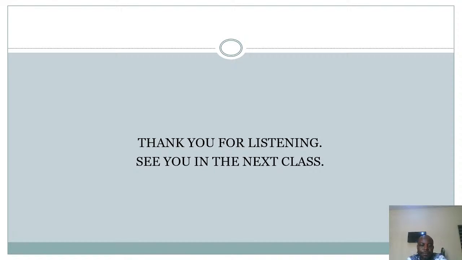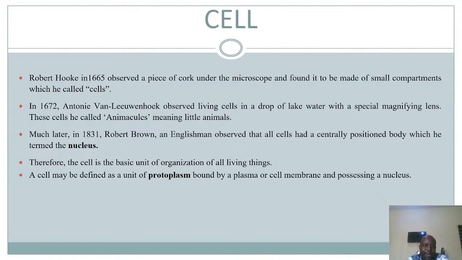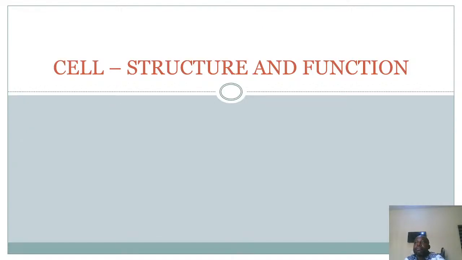But as an assignment, I want us to draw the diagram of the plant cell and the animal cell. That will be your assignment for today. Make a well-labeled diagram of the plant cell and the animal cell. That is the assignment for today's class. A well-labeled diagram of the plant cell and the animal cell.